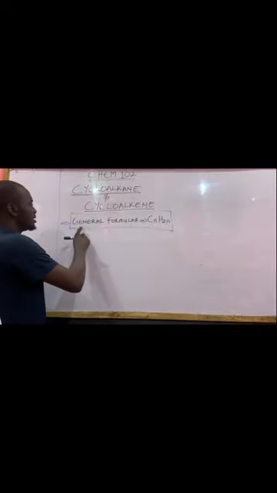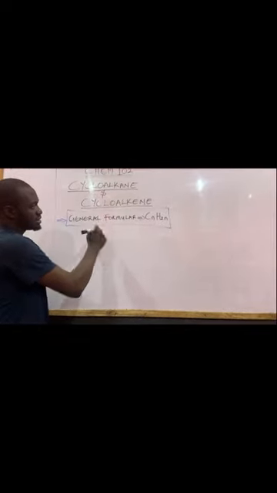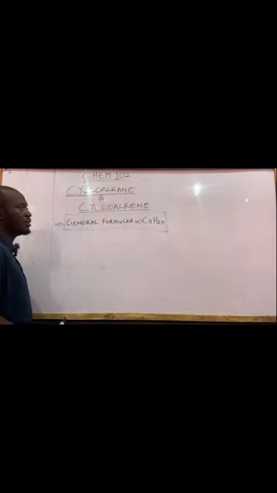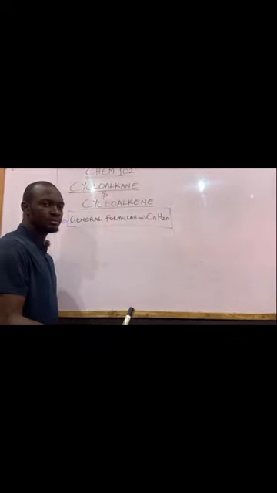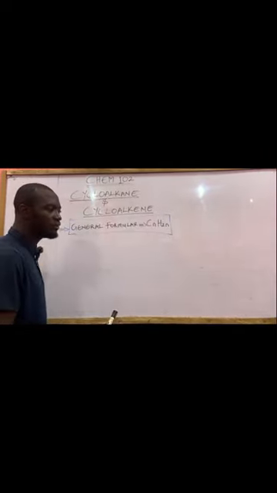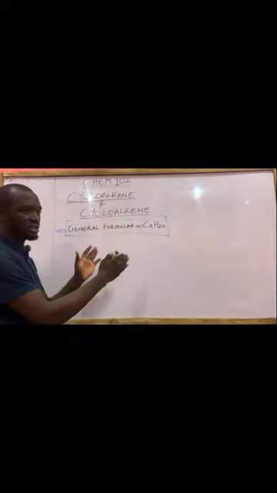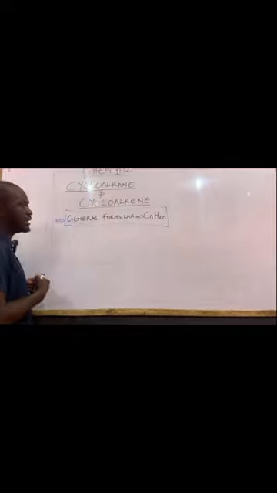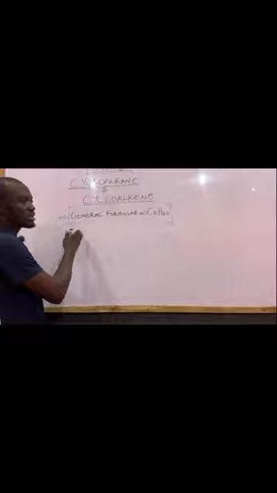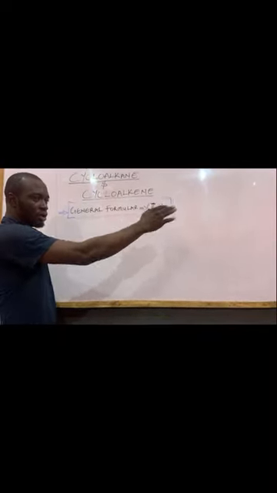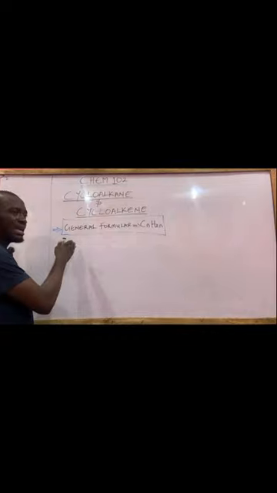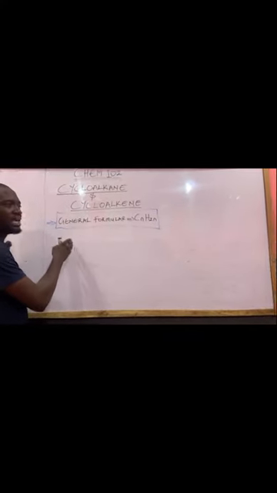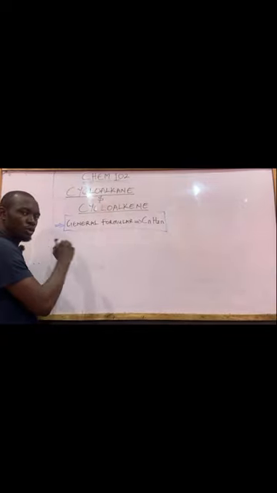Now, the general formula for cycloalkane and cycloalkene is CnH2n. Now, the range of the carbon atoms: we know that in alkane it starts with methane, ethane, and so on. In alkene it starts with ethene, there is no methene, right? But in the cycloalkane it begins from the third carbon, which is propane.